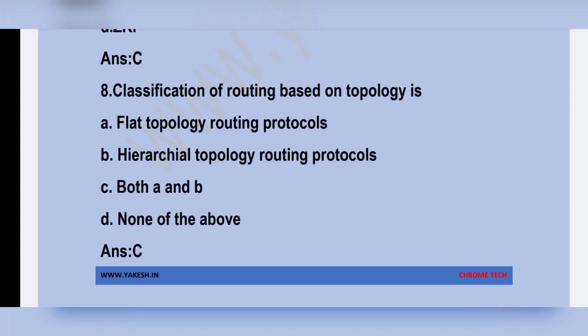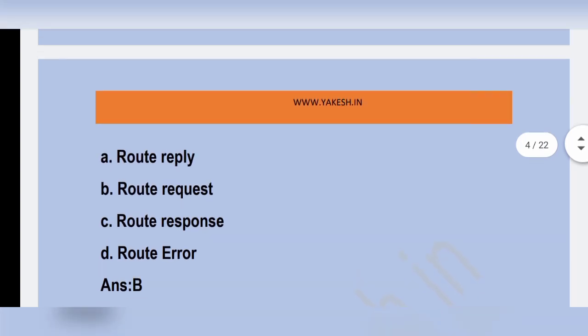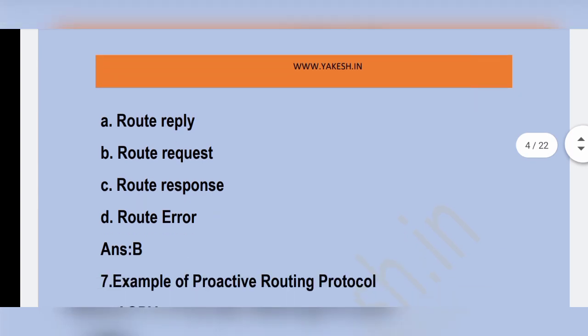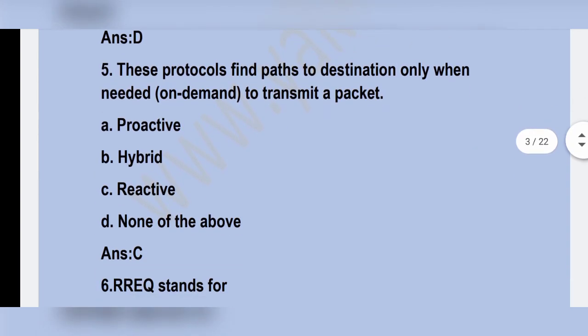Classification of routing based on topology is dash. Option C, both A and B: flat topology routing protocol, hierarchical topology routing protocol. Options A and B are right, so option C, both A and B. Example of proactive routing protocol. Option C, DSDV is the correct answer. RREQ stands for dash. Option B, route request. This protocol finds a path to destination only when it is needed, on demand, to transmit a packet. Option C, reactive is the correct answer.